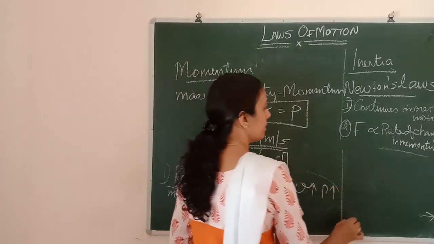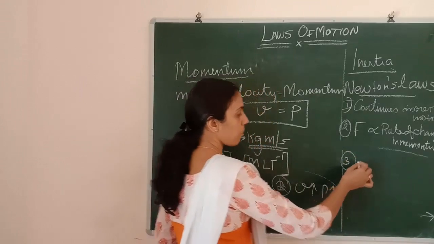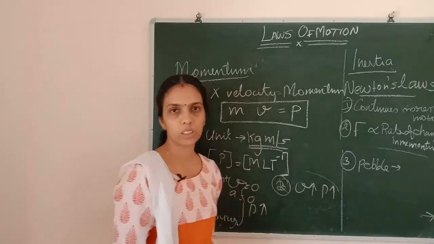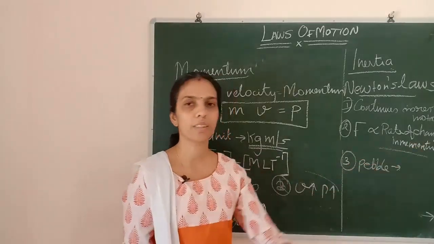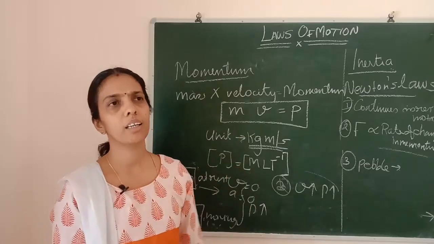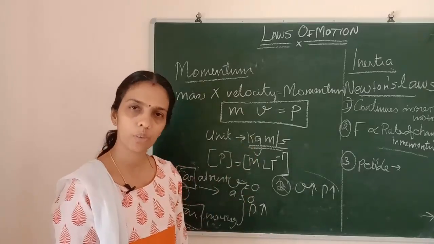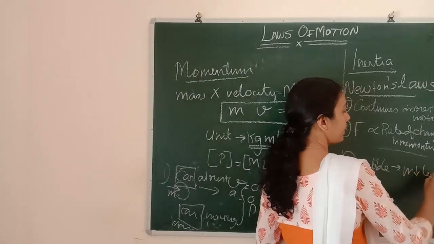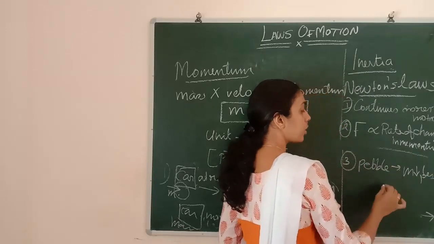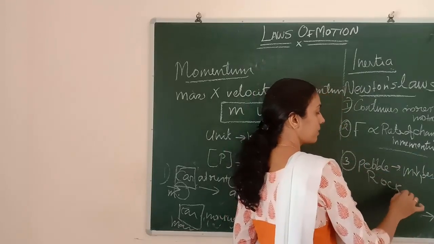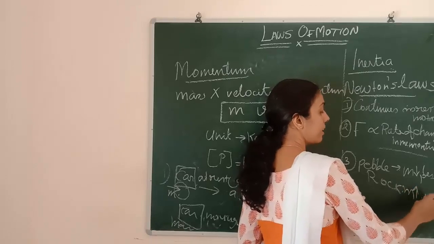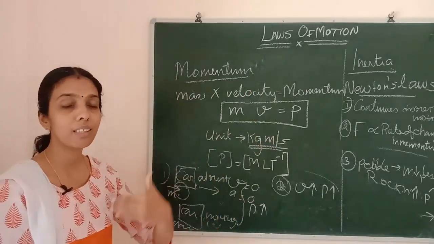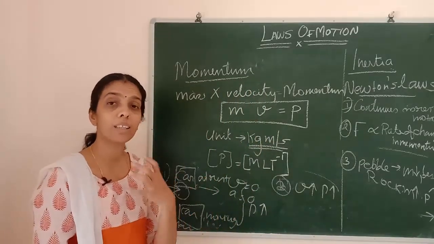Now the third situation. I am taking a small pebble and throwing it at a person with a particular velocity. Okay, so if mass is less, the after effect will be less, momentum will be less. Instead of that, I am taking a big rock. Mass is more, then momentum also will be more. So now you understood the difference between these two, and how momentum is affected by mass and velocity.